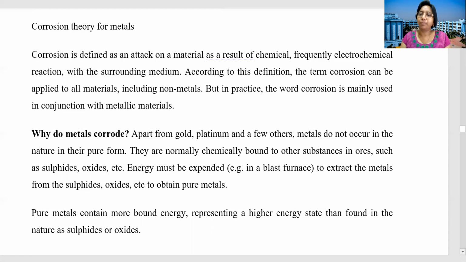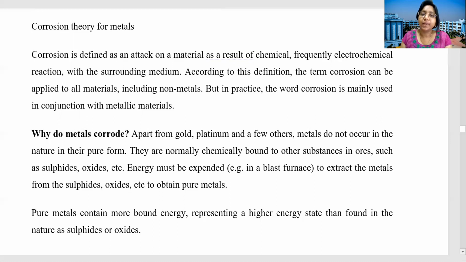Apart from gold, platinum, and a few other metals, metals do not occur in nature in their pure form. You know that we call gold and platinum noble materials, but the other materials are corroded or make compounds with other gases, so they are not called noble materials.